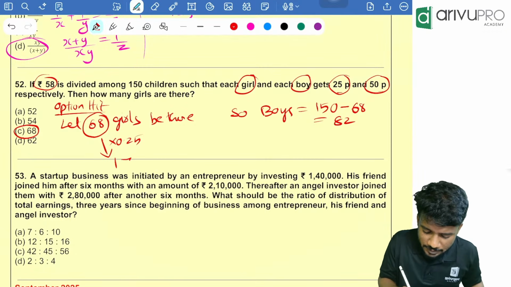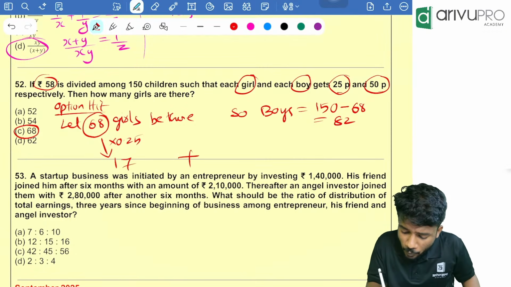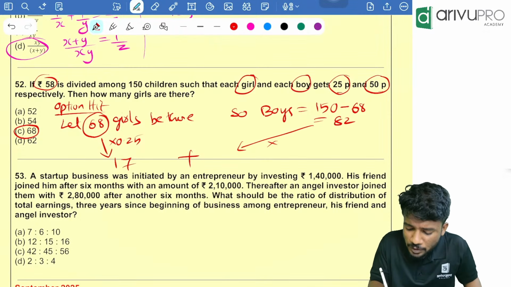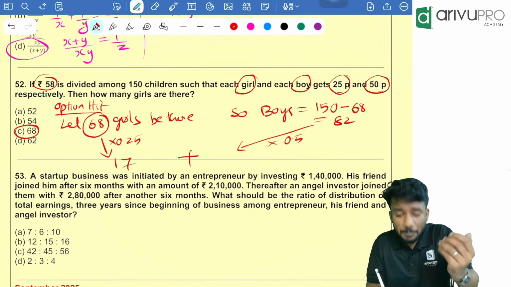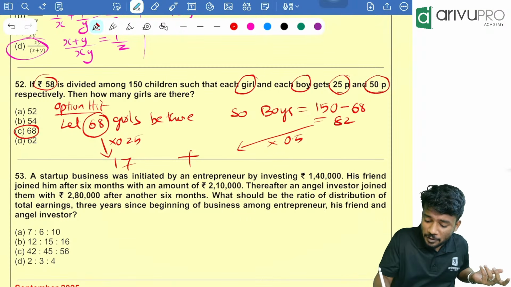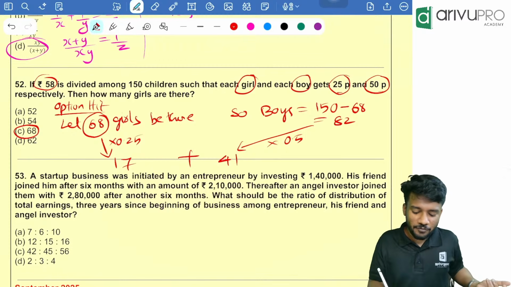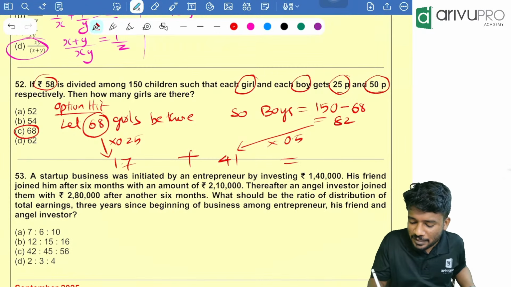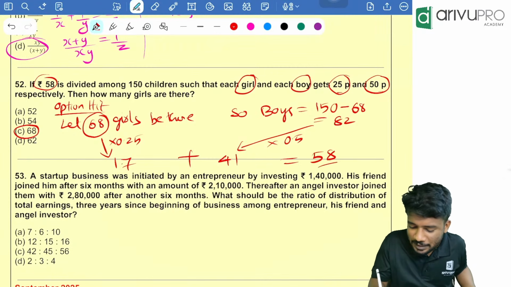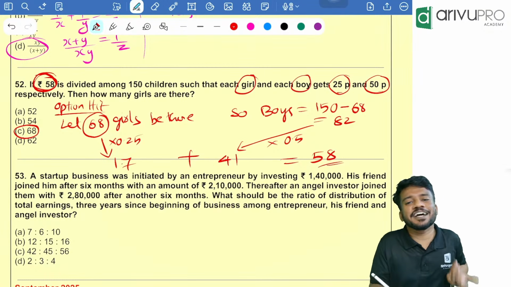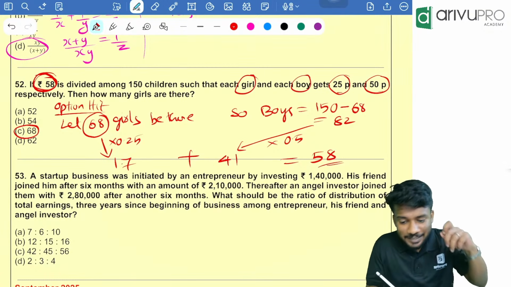That is nothing but 17. Plus, boys is 82, right? 82 into 0.5 because they are having 50 paise. So 82 into 0.5 is how much? 41. So 41 plus 17 is equal to 58. That is our value we are having with us. So option C is the answer.